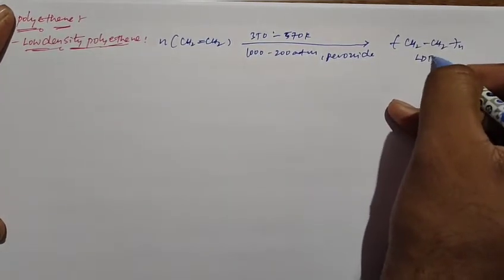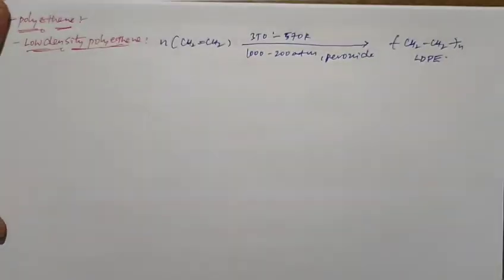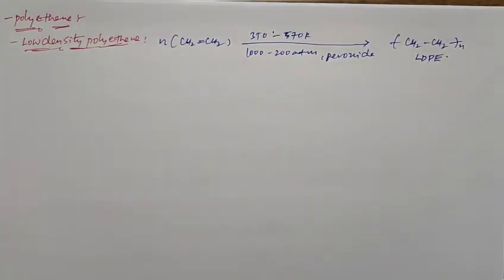Once again, low density polyethylene can be formed by the polymerization of ethylene at 350 to 570 kelvins and 1000 to 2000 atmosphere of high pressure, in presence of peroxide or oxygen. Low density polyethylene is tough, flexible, transparent and chemically inert.